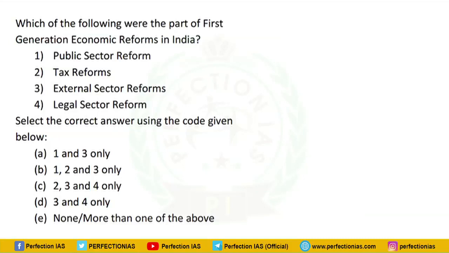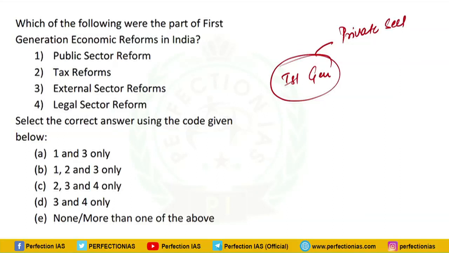Next question is, which of the following were part of first generation economic reforms in India? First generation economic reforms means the reforms which were taken at first instance. So first gen economic reforms were related to the private sector, that is in simplest terms LPG: liberalization, privatization and globalization.